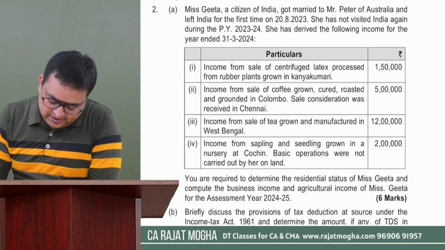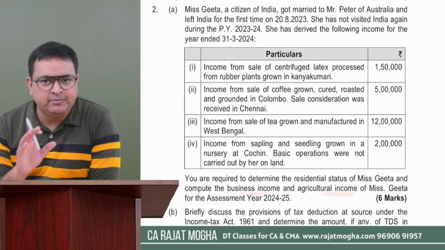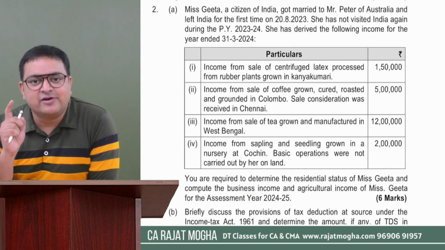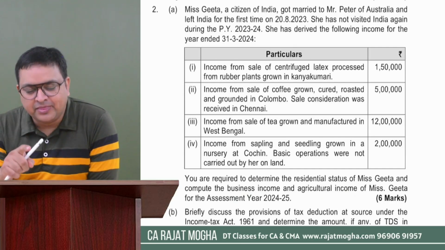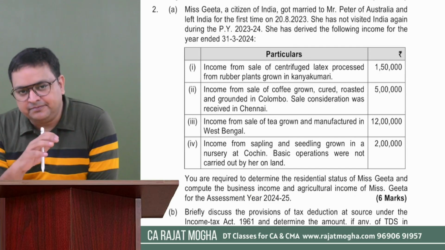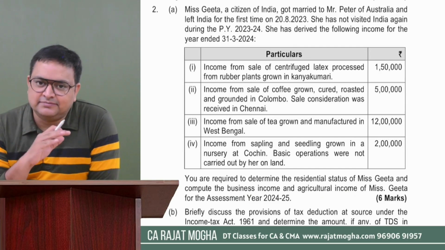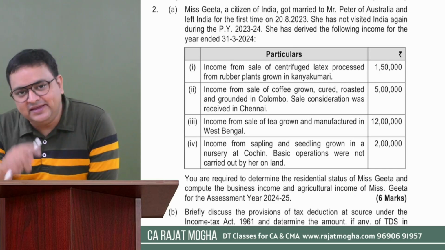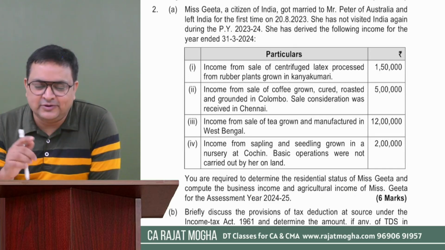So we know she will become ordinary resident, and now compute the business income and agriculture income. I think you will be able to do this question. So I would request you to pause the video here, attempt this question, write whatever presentation you are doing right now, and then compare it with my answer. So let's start with this question.